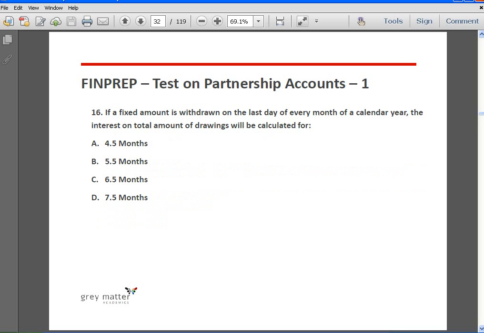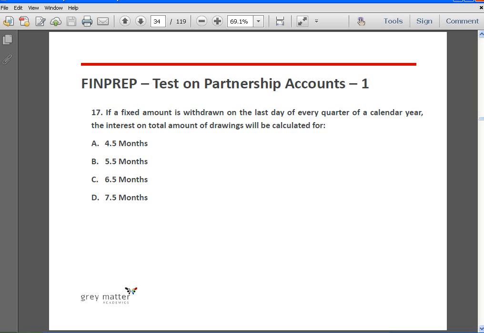Okay, next. If a fixed amount is withdrawn on the last day of every month of a calendar year, the interest on total amount of drawings will be calculated for 5.5 months. See, drawings can happen. It is possible that a fixed amount is drawn on a particular date, month after month, right? So in that case, the interest will be calculated. Suppose the drawings are made on the last day of every month of a calendar year, then interest on drawings will be calculated for 5.5 months.